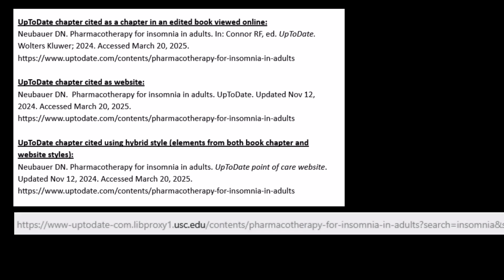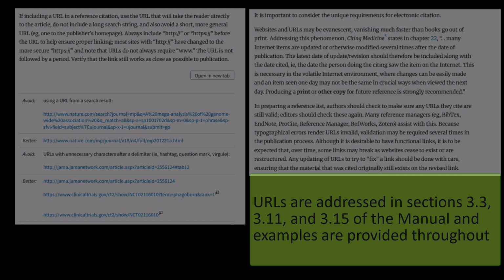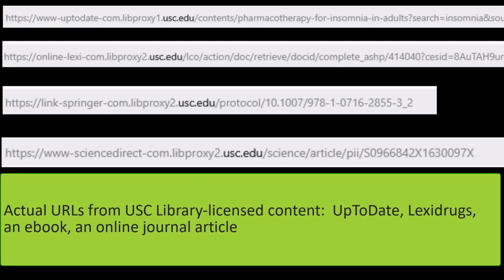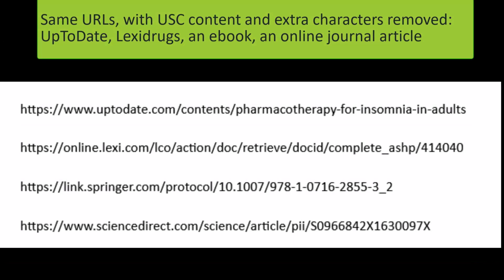One really big question is, why did I make these URLs look like this when most of the time the URLs you get from library-licensed online sources include additional data? Well, I'm following these rules which appear in the manual. Try to make your URLs work for the reader. Don't use long strings, don't use extra characters. These extra characters in the URL for UpToDate are for USC users only and are confusing to read. To remove them allows me to follow AMA rules more precisely.